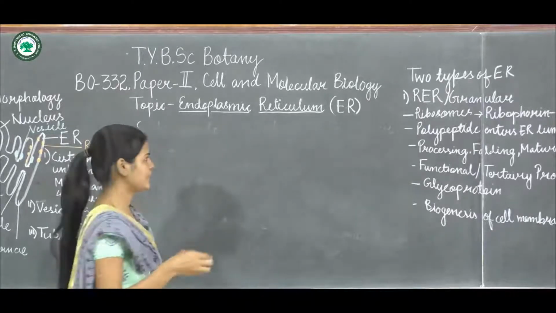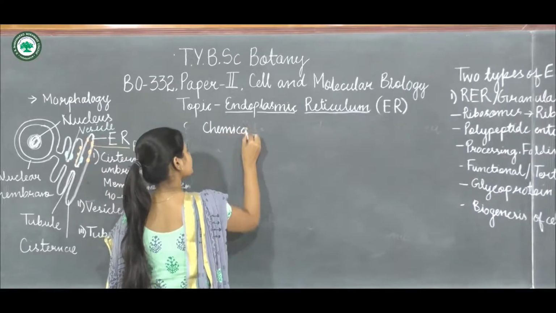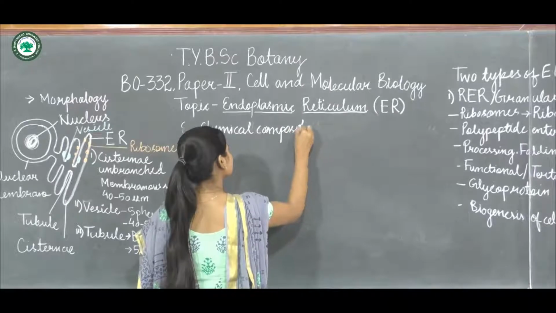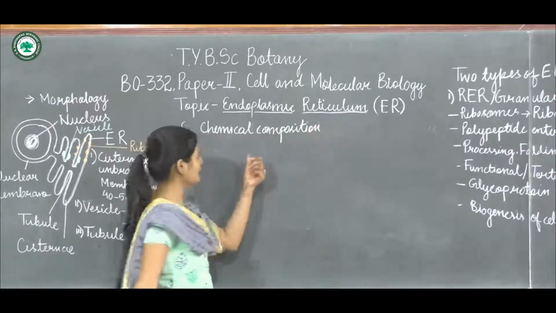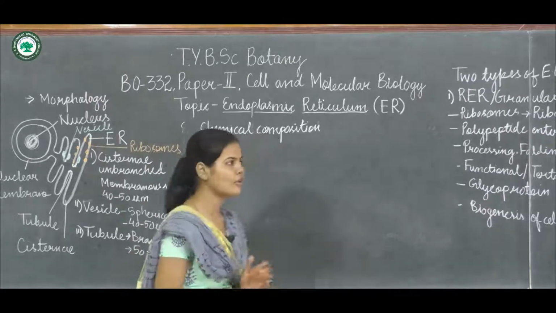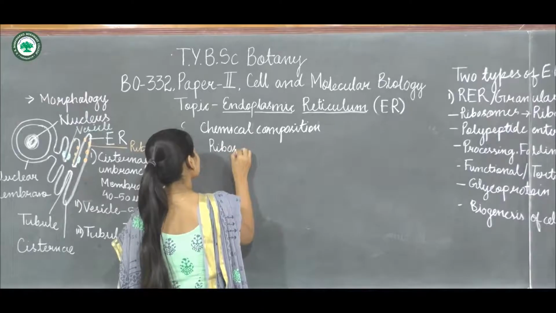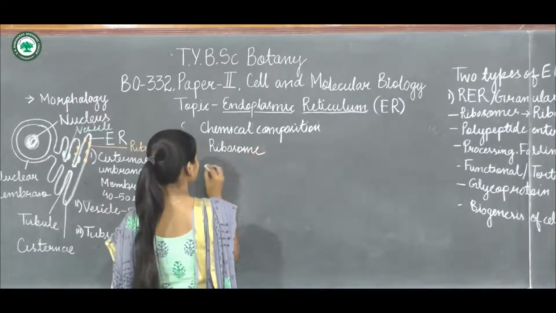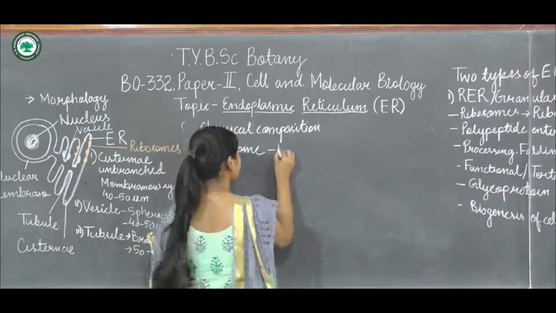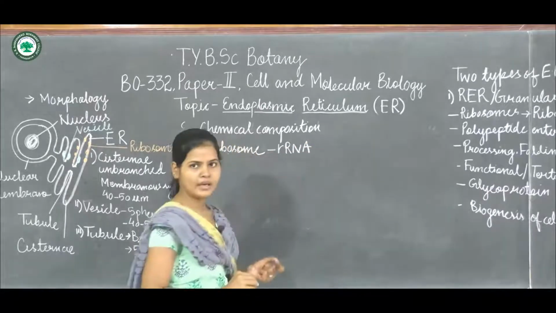Prior to function, let us discuss the chemical composition. Mostly the endoplasmic reticulum will have the presence of ribosomes, and these ribosomes consist of ribosomal RNA.